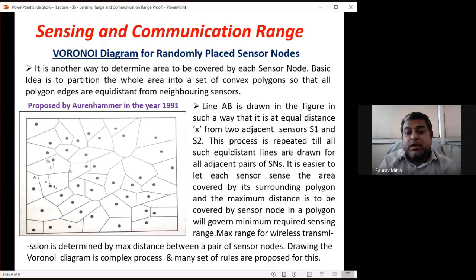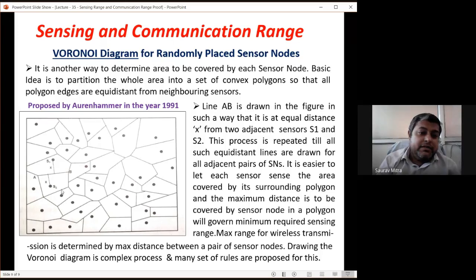So this process is repeated till all such equidistant lines are drawn for all adjacent pairs of sensor nodes. It is easier to let each sensor sense the area covered by its surrounding polygon, and then the maximum distance to be covered by a sensor node in the polygon will govern the minimum required sensing range. So if you take this sensor, after you put all the sensor nodes, polygons are drawn. What is the maximum distance this sensor is going to sense? It is this distance from here to here. This is the biggest distance it is sensing, and we know that this distance should be less than RS.